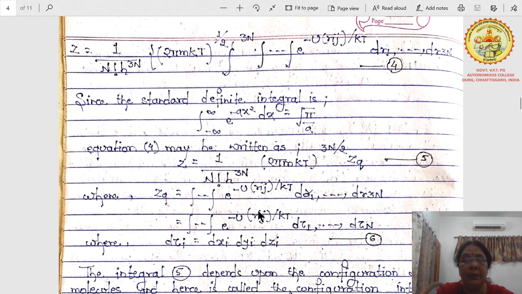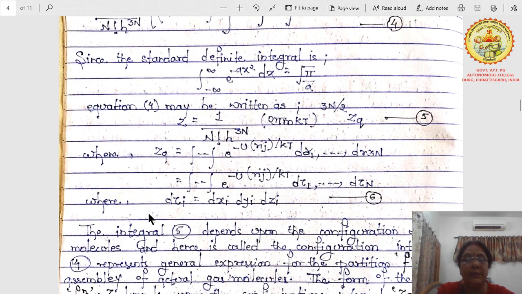We all know that this one is dr1 dr2 dr3 up to drn. We know that it is a volume element. If we write it as d tau 1, then it will be dx1 dy1 dz1, because we know that the volume element is dx dy dz. If we take the ith part, then it can be written as d tau i equals dxi dyi dzi. This is equation 6.